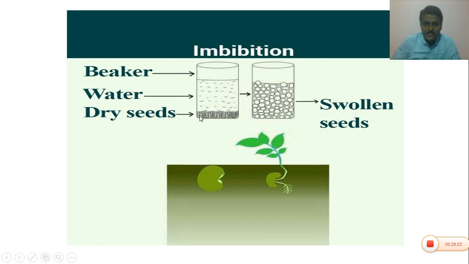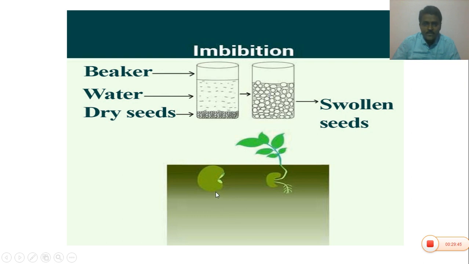Here the volume of dry seeds is very little. After 10 hours, the seeds increase their size due to absorption of water. So hydrophilic substances or seeds absorb water to increase their volume; this is called imbibition.